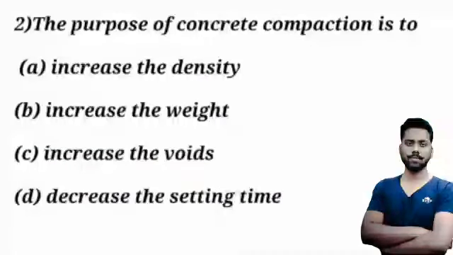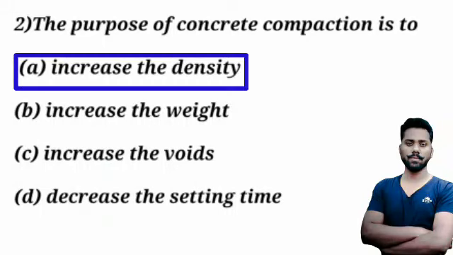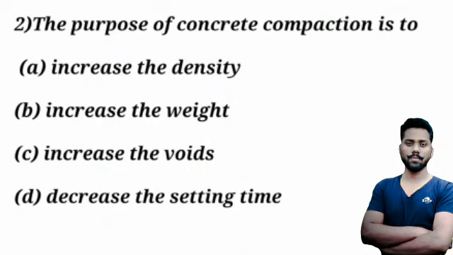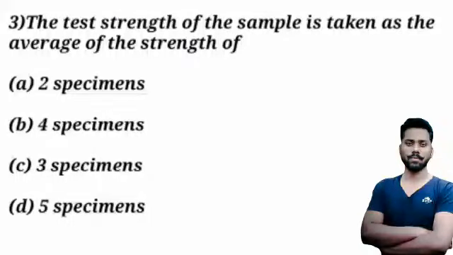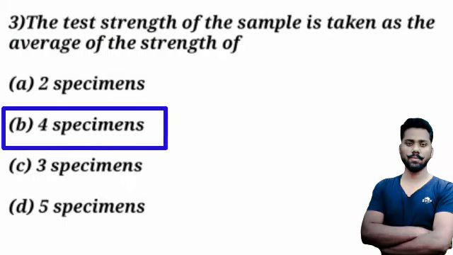Move on, second question. The purpose of a concrete compaction is to A, B, C, D are the answers, and option A is the answer, increase in the density. Move on, third question. The test strength of the sample is taken as the average of the strength of. Option B is the answer, 4 specimens.